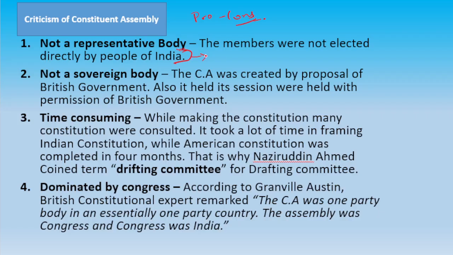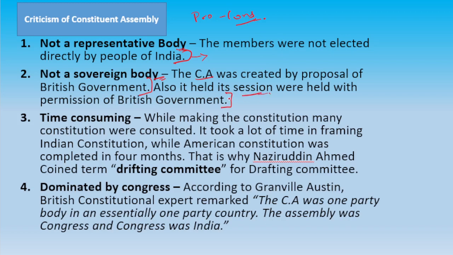Second, according to some people, it was not a sovereign body. Why? The CA was created by the proposal of the British government. The British government said that the Constitution of Free India will be drafted and we will create the Constituent Assembly. So some people say that it was not a sovereign body because its sessions were held with the permission of the British government.